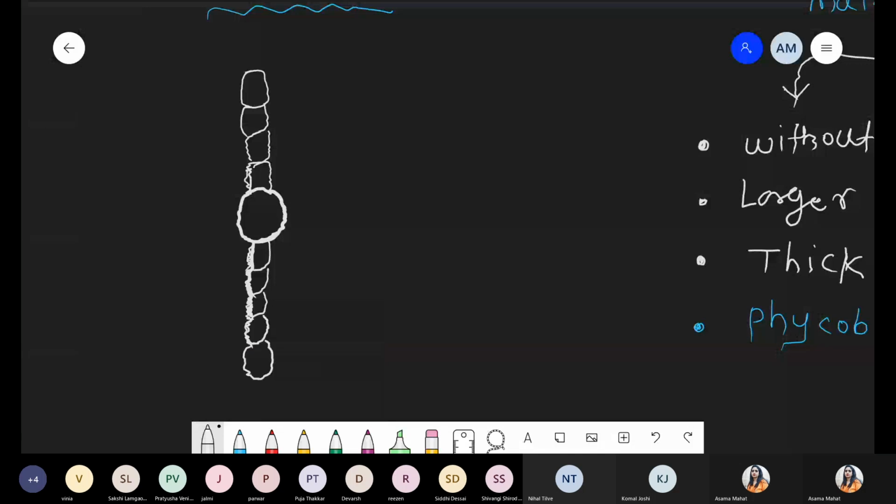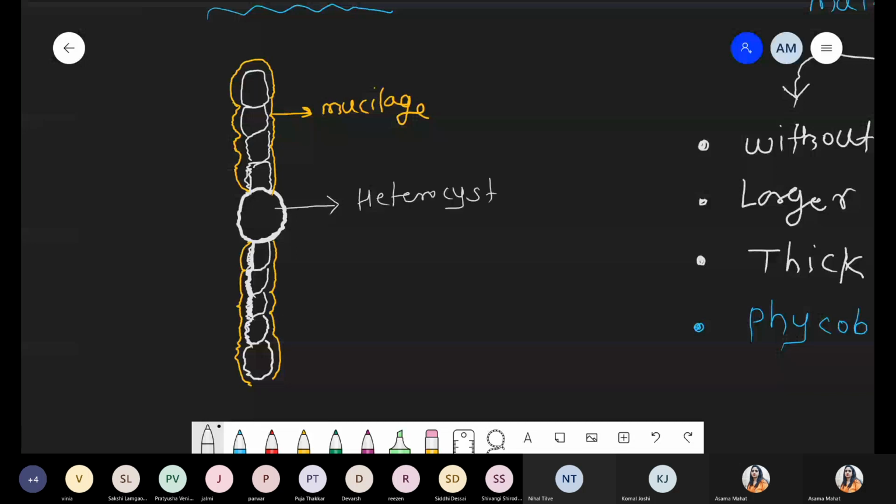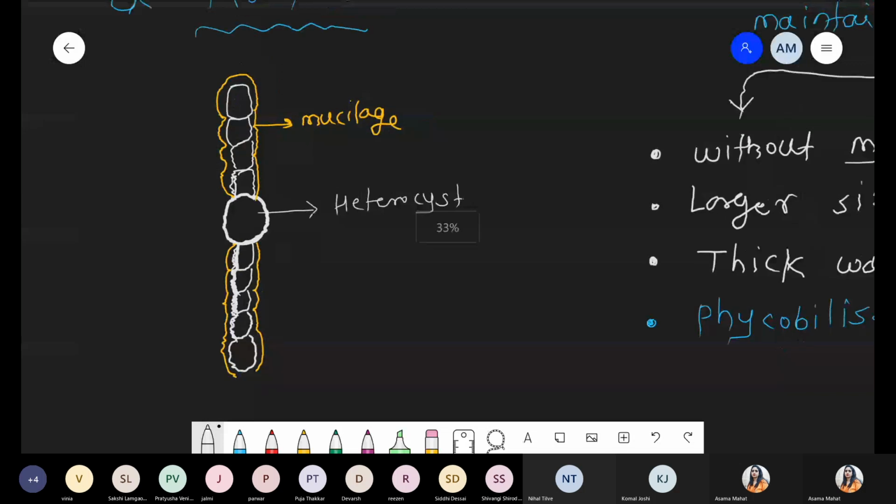Now we are talking about the mucilage covering, the slime layer. Each and every trichome is totally covered with mucilage except the heterocyst structure. This is the mucilage, and this white structure is the thick wall of the heterocyst. Let's quickly revise the points. Heterocyst structures are without mucilage.